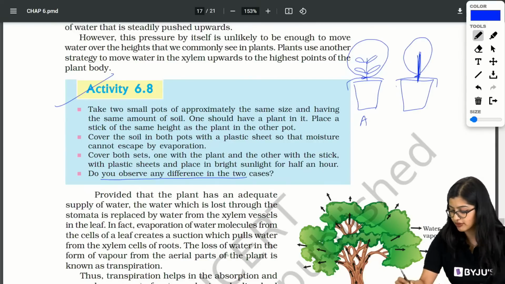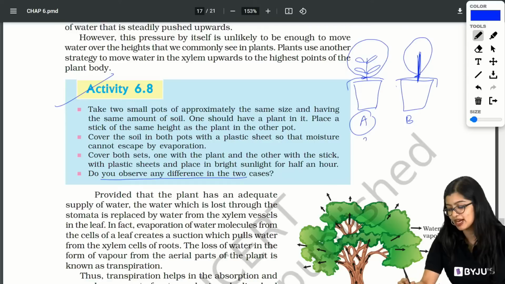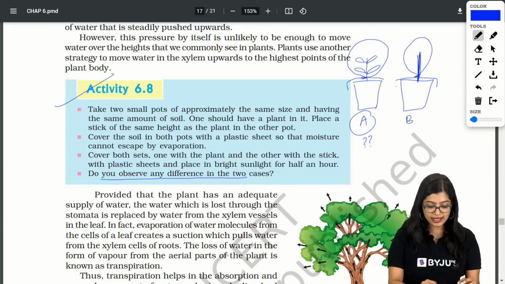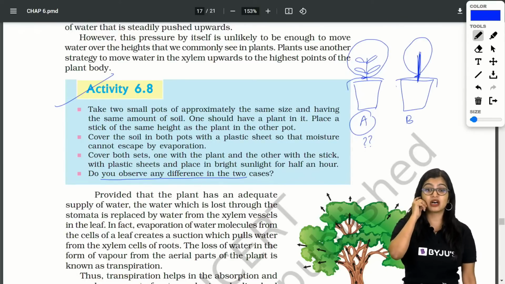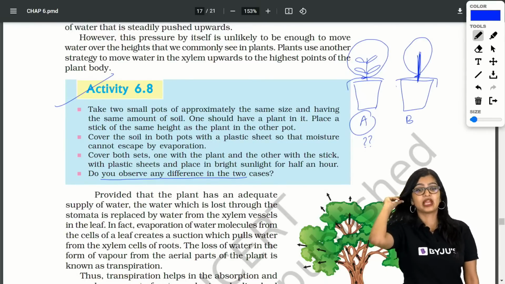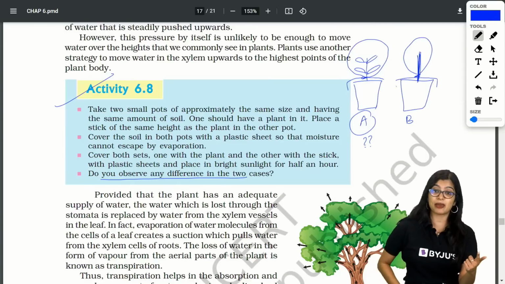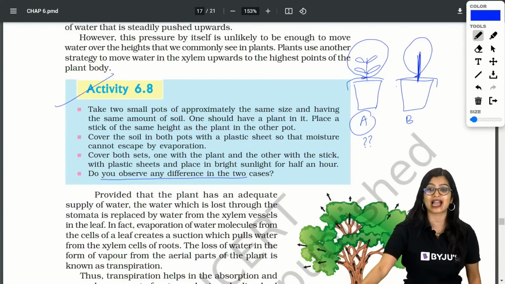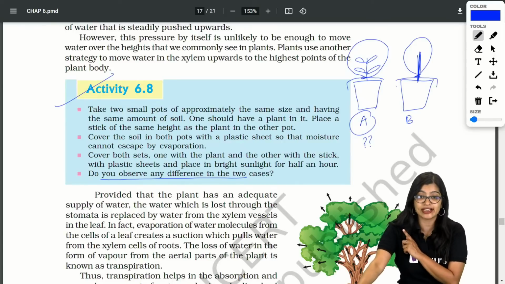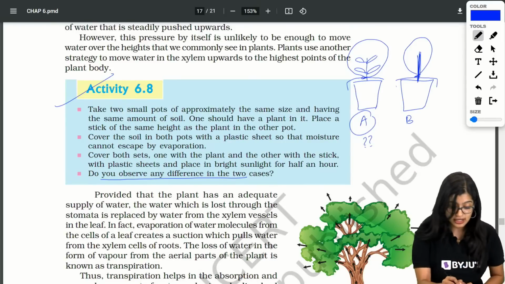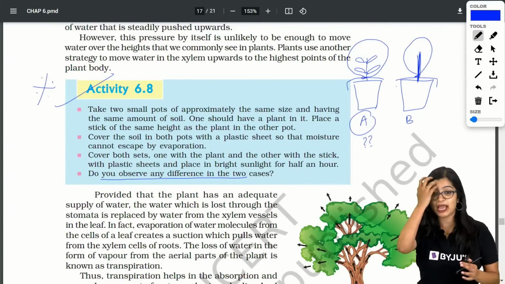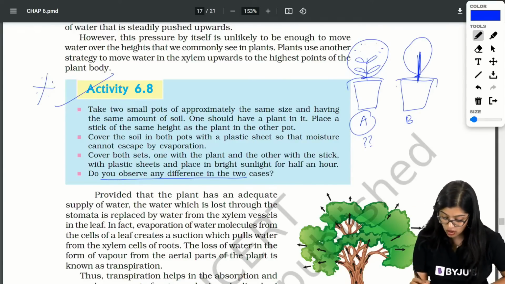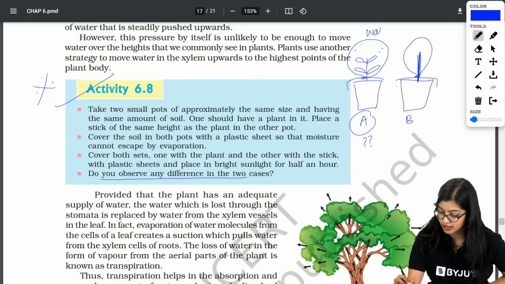What will I observe? I have A and I have B. What am I going to observe in A? Can you tell me? Exactly. In the practice paper, it was a mix of 6.8 and 6.2. So that's why I said 6.8 is super important activity. Pay attention. Very good. On the surface of A, I will observe water droplets.